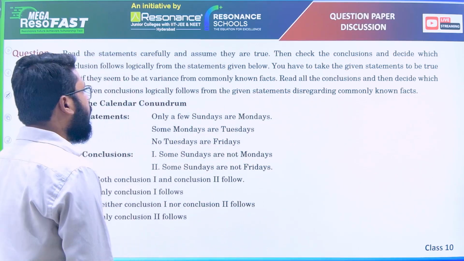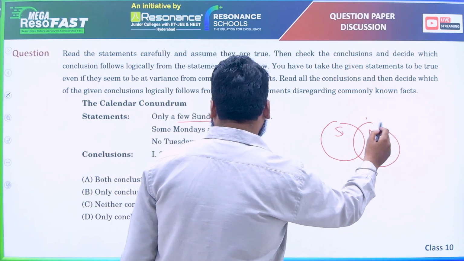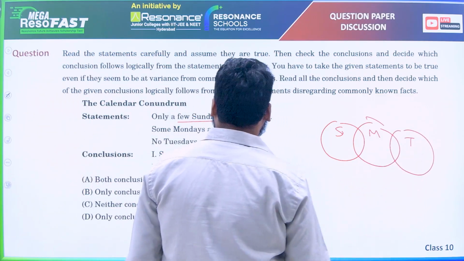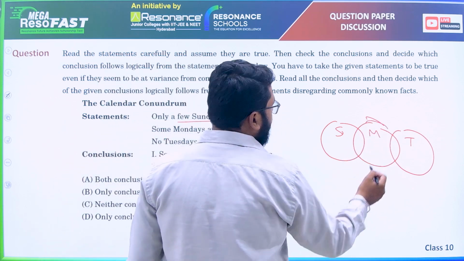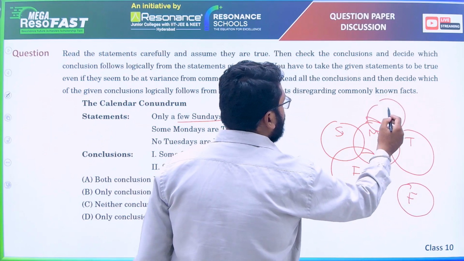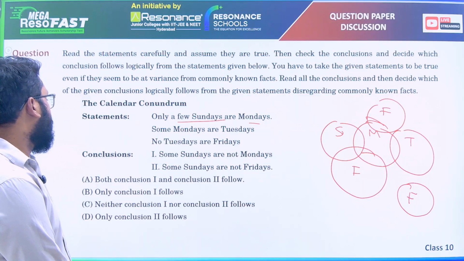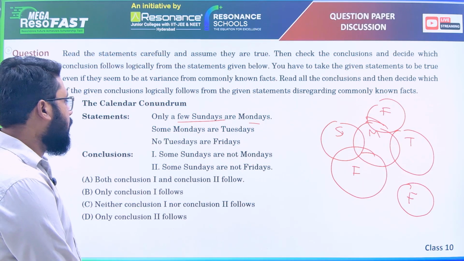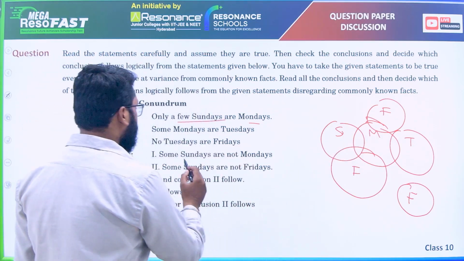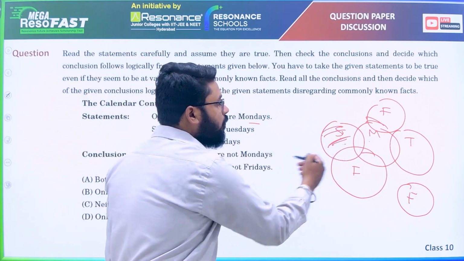Next. Only a few Sundays are Mondays. Some Mondays are Tuesdays. And no Tuesdays are Fridays. Friday can be here also, can be separate also, can be with one also, can be with this also. That we have to check. So first conclusion says some Sundays are not Mondays. That is correct because only a few Sundays are Mondays. So the remaining Sundays are not Mondays. That is correct only because this portion is there.